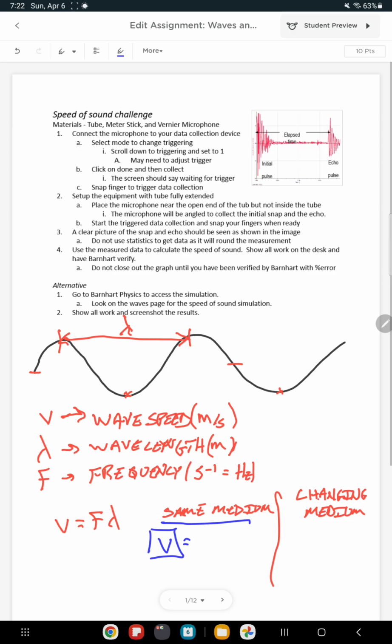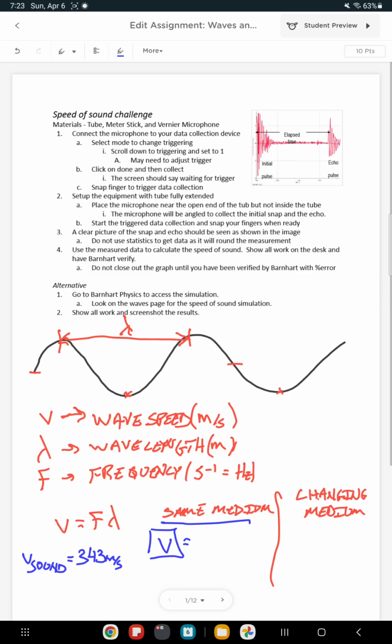For the speed of sound, we'll use 343 meters per second. It varies with temperature, pressure changes, density, that kind of thing.